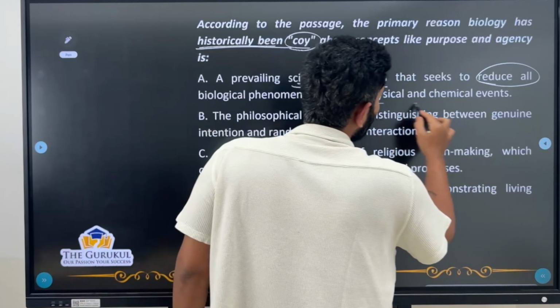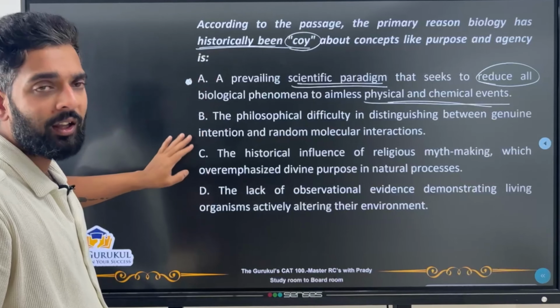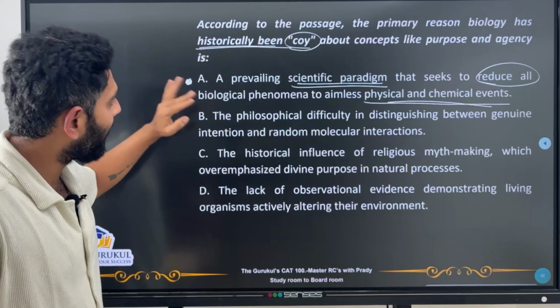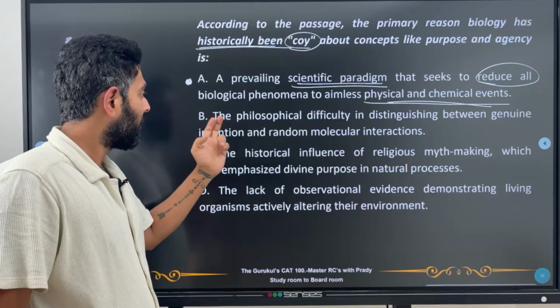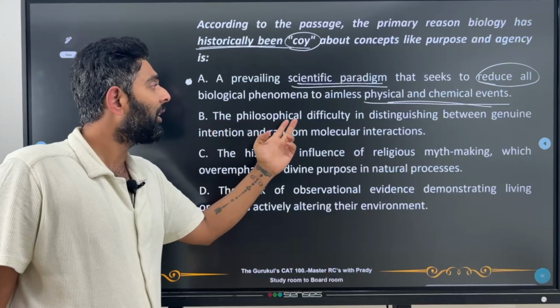Now this is true about the traditional theory, right? So this may be our answer. Now let's look at B, C and D. If we don't find a better answer than that, definitely A will be our answer. So B says the philosophical difficulty in distinguishing between genuine intention and random molecular interaction.